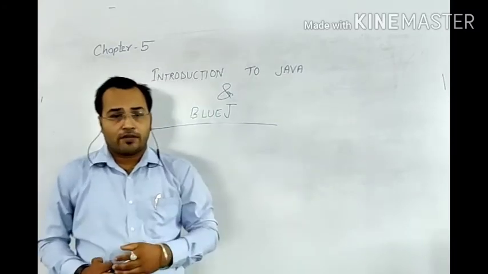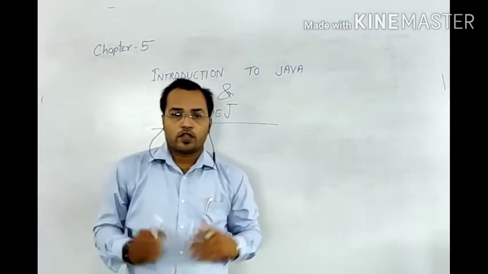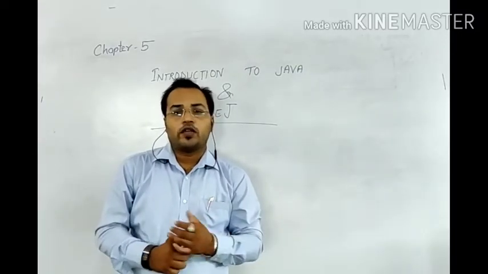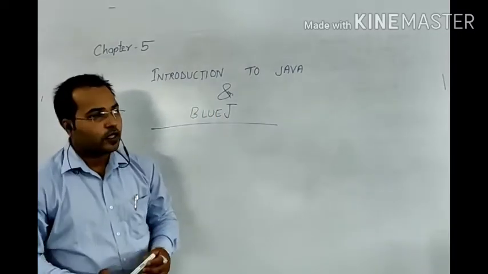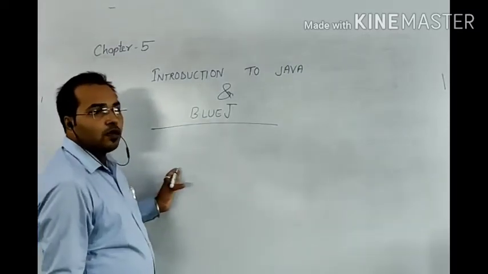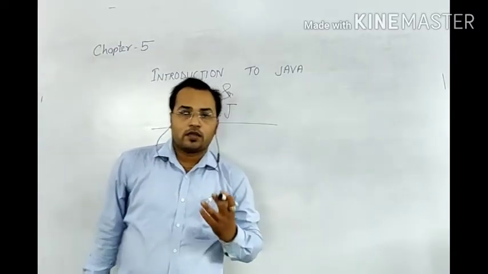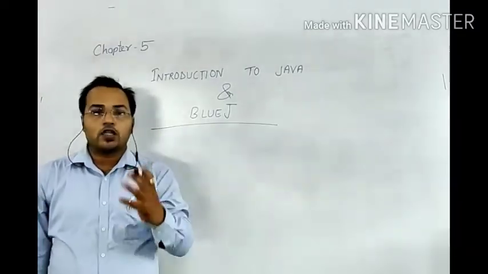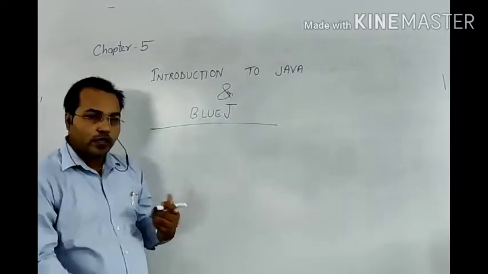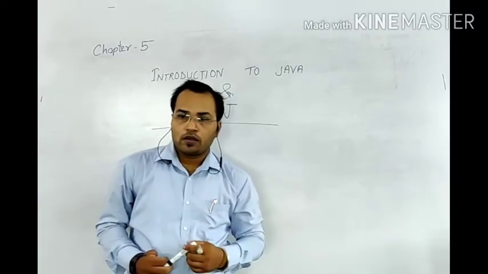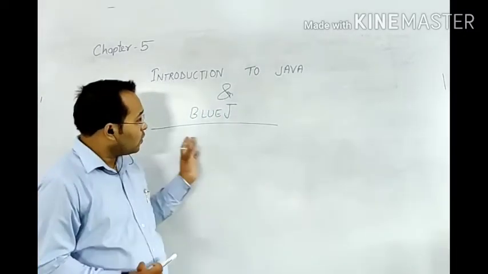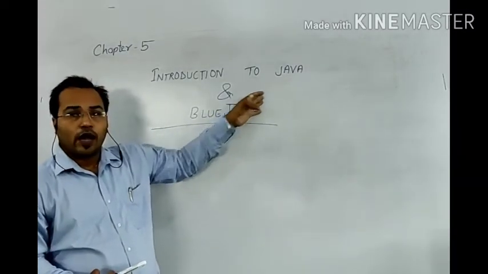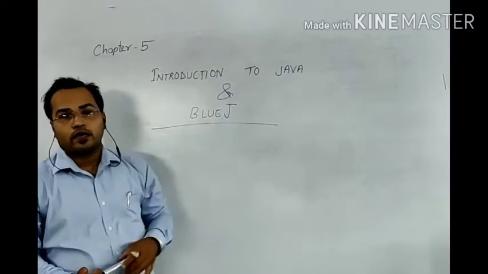What is Java and what is BlueJ? First of all, I want to tell you that Java is an object-oriented programming language. Object-oriented programming language means it is having some objects. Whenever we are going to make any program, it works on the concept of objects. What an object is, I will tell you in a further class. Today, I just want to tell you why these languages came into existence.